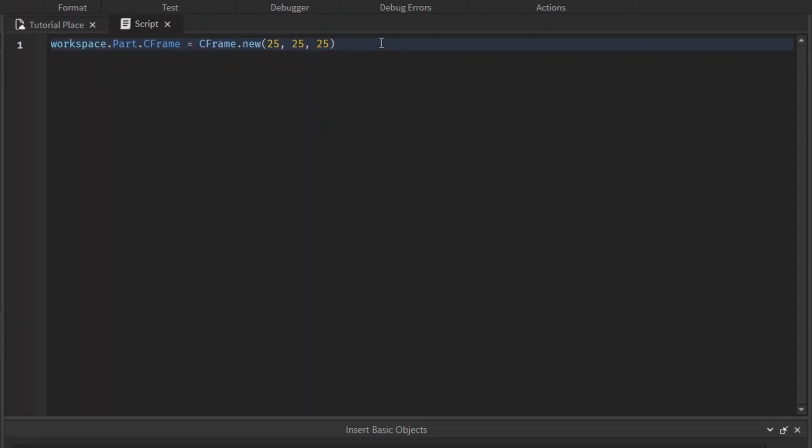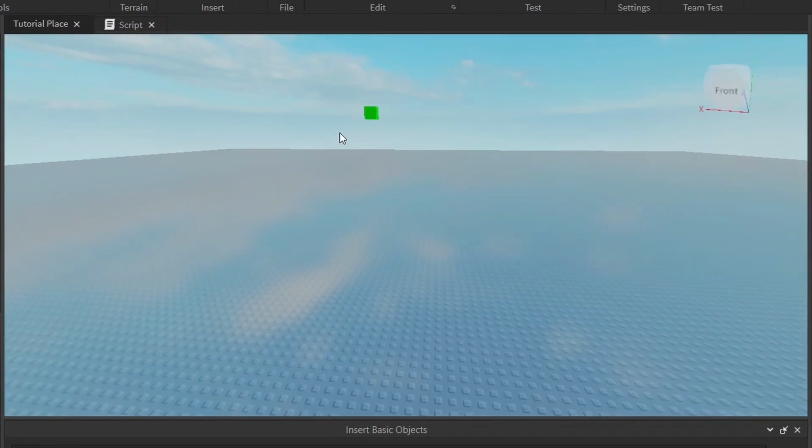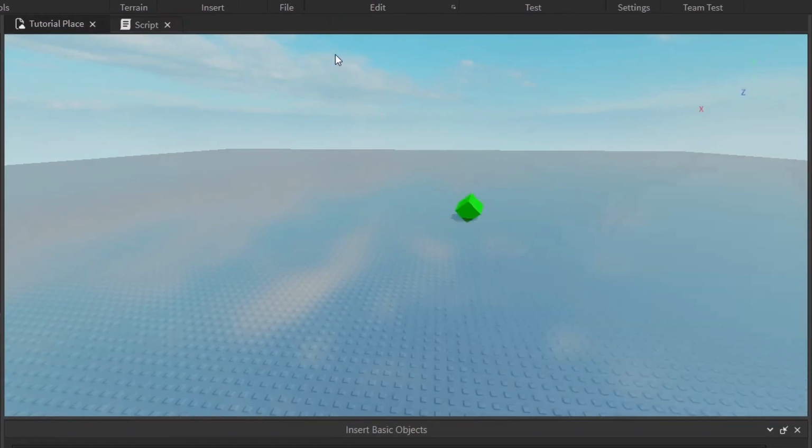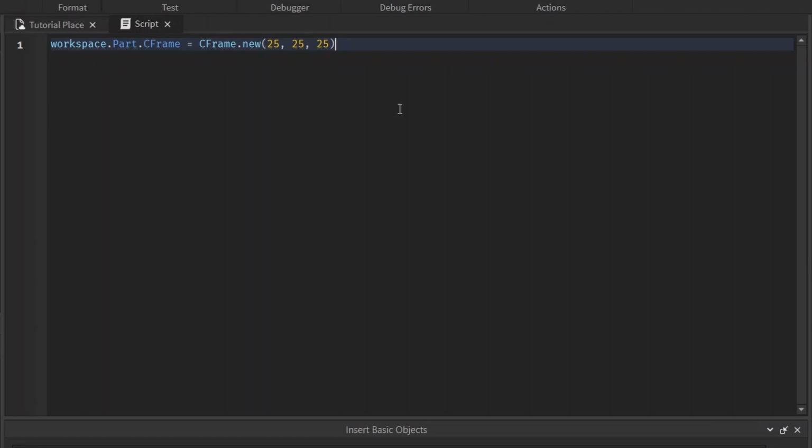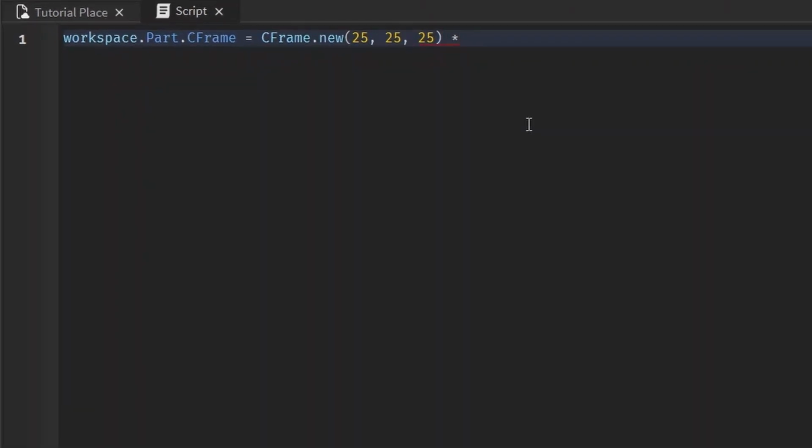The default rotation is 0, 0, 0. As for when you switch the positioning, it keeps the same rotation that it currently has. But when you change the CFrame, you also have to specify the rotation. And if you don't, it'll give it a rotation of 0, 0, 0. And that's why the part is rotated to not have any rotation when you use CFrame, and why it doesn't when you use position. To specify the rotation, you have to multiply it using the multiplication symbol by